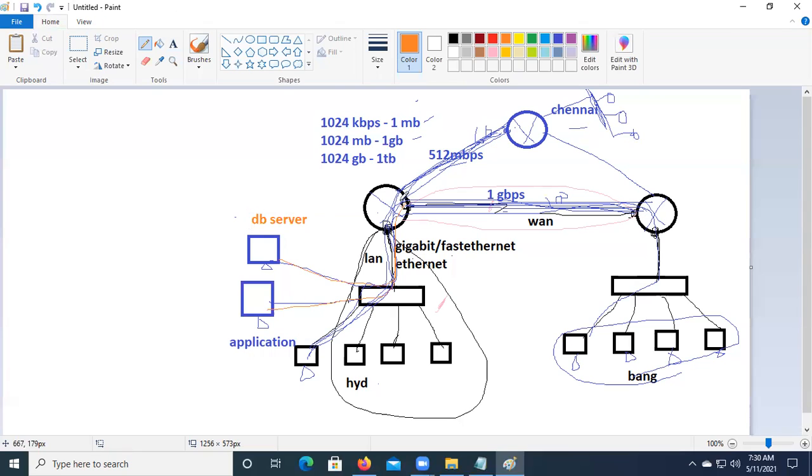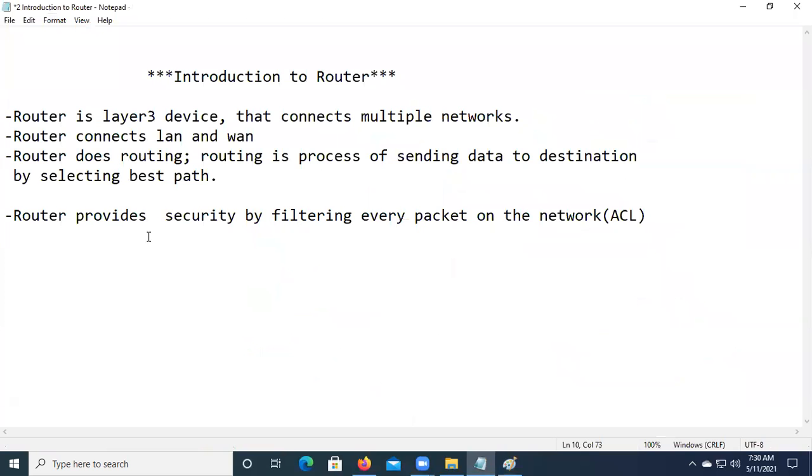It should be able to filter every packet and check the permissions. For the packet that comes from Chennai, the router should be able to identify that the Chennai user should go to the database, whereas the Bangalore user should go to the application. So my router is going to filter every packet that comes into my interfaces, on the serial interface, and the packets that go from outside my network also, it should be able to filter. So by filtering, the router is going to provide security.